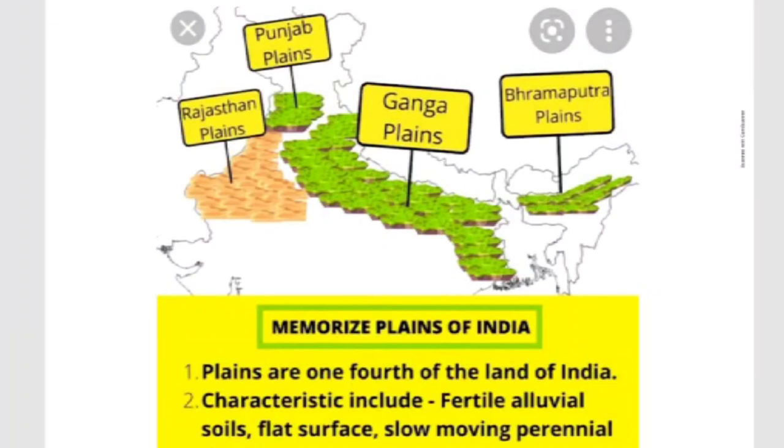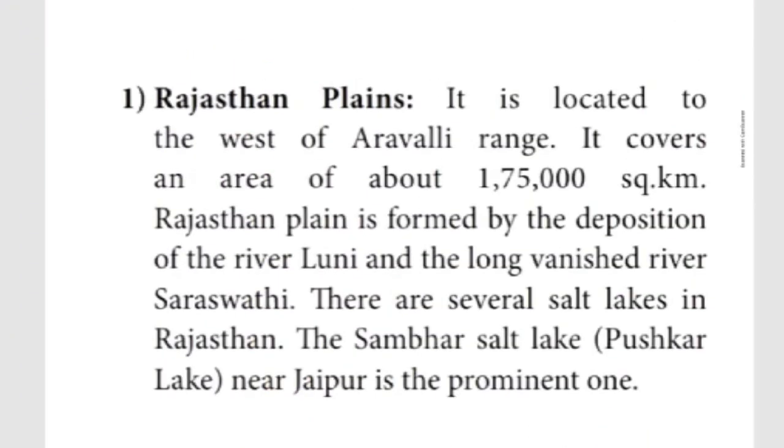The first one, Rajasthan plain. In your book, you can check it. Where is it located? It is located in the western part of the Aravalli range. Moreover, it covers 1,75,000 square kilometers. The Rajasthan plain is formed by the deposition of the Luni river.